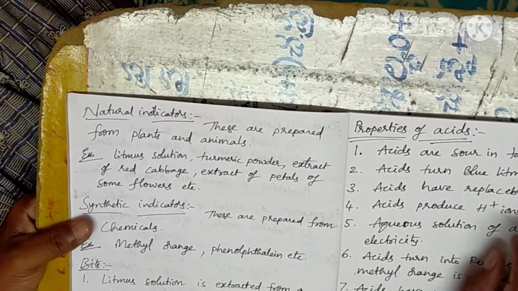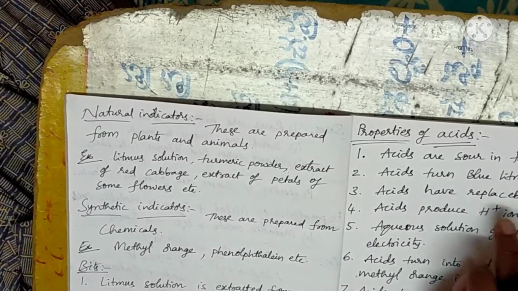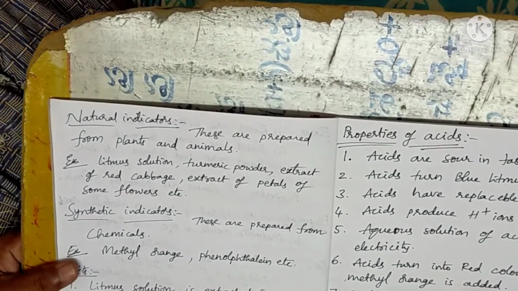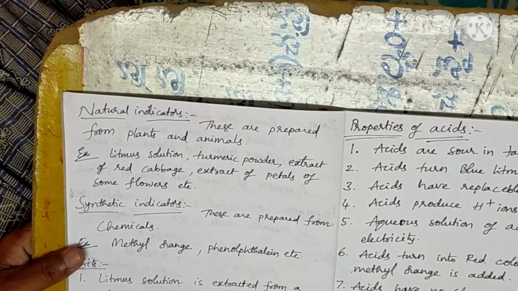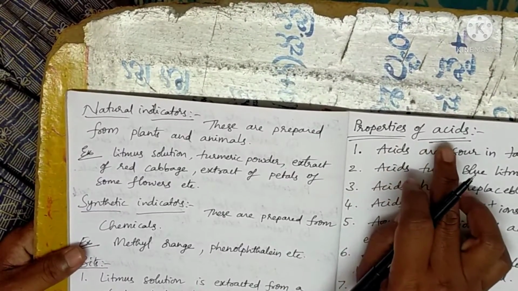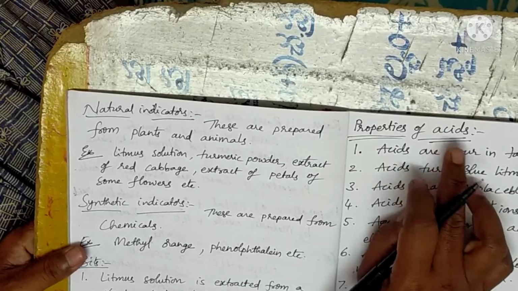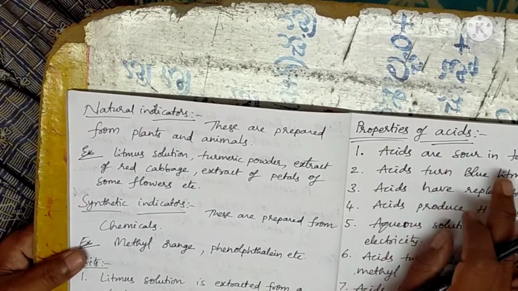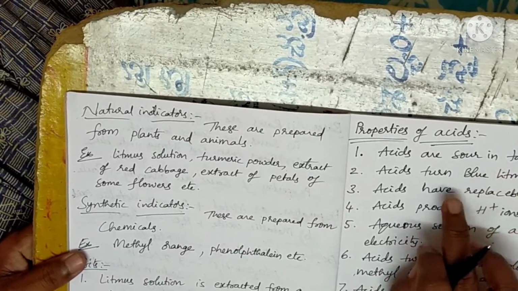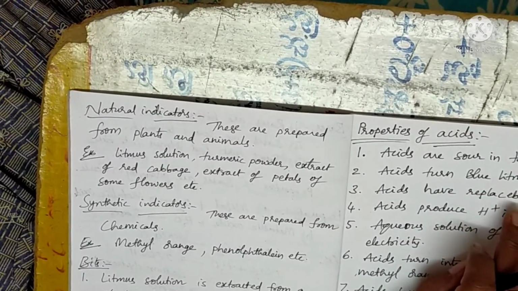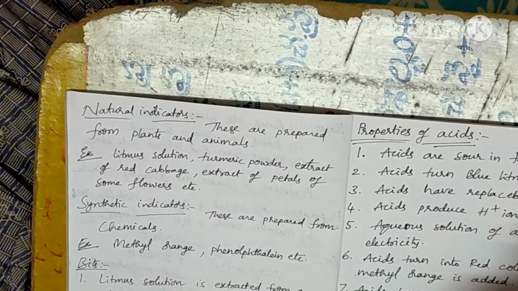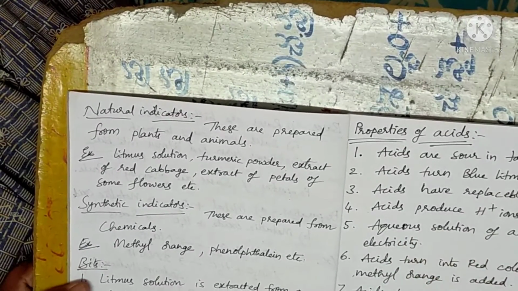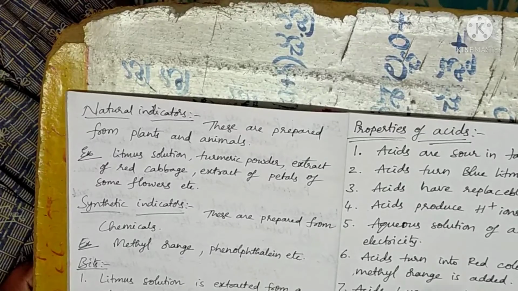So up to this we learnt at the back side, and these are some of the main points which were given by Robert Boyle. So once again, the properties of acids explained by Robert Boyle: acids are sour in taste, acids turn blue litmus into red litmus, acids have replaceable hydrogen, and acids produce H plus ions in aqueous solution.